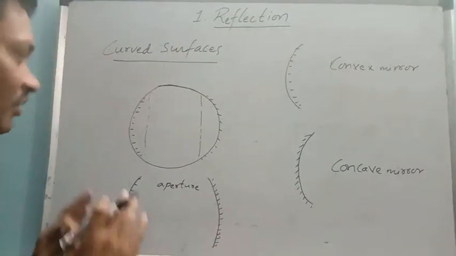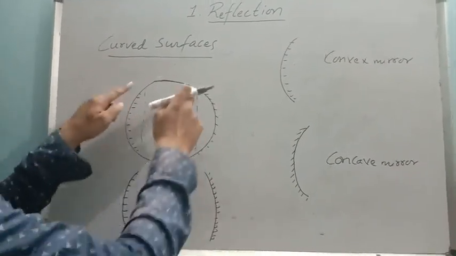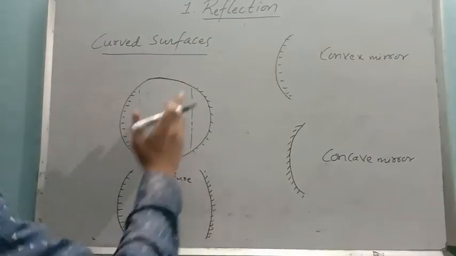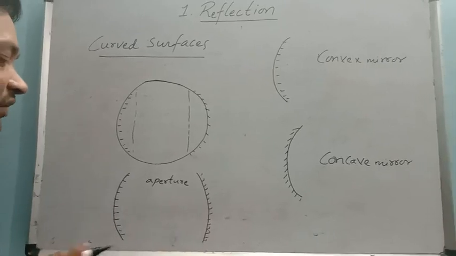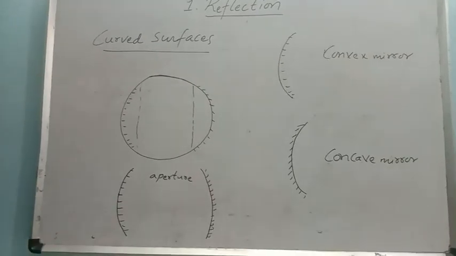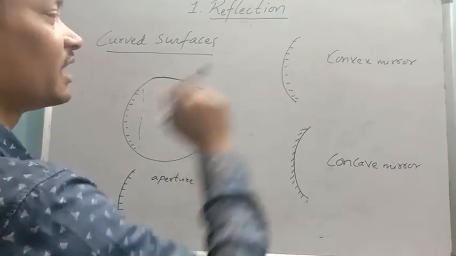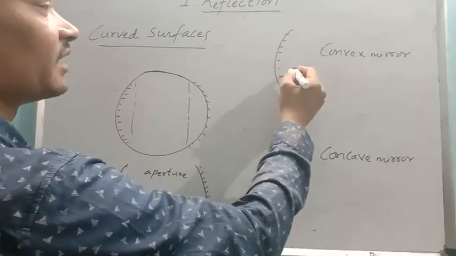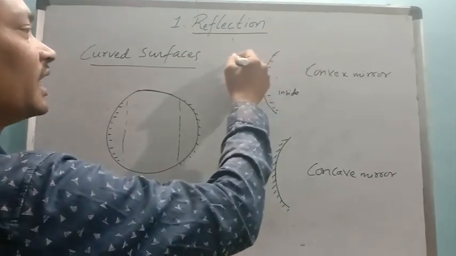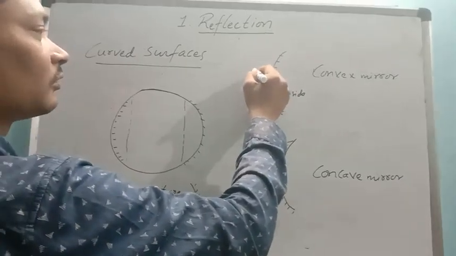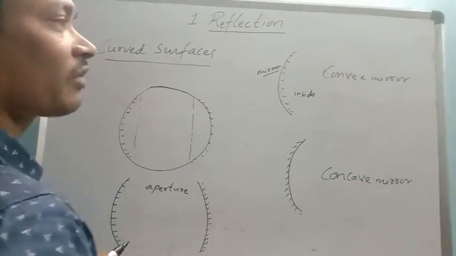Let us recap once again. A spherical ball made of glass, if cut off from the edges like this, gives pieces of glass like this. These are the curved surfaces. These pieces of glass are known as apertures. If the glass piece is silvered inside, then this will become the mirror, and it is known as a convex mirror.